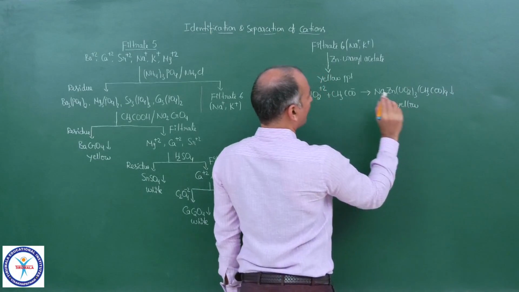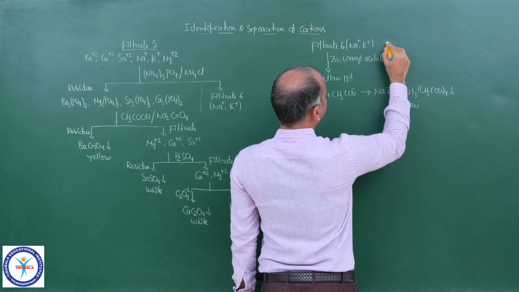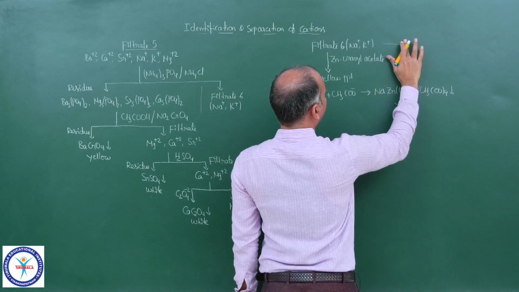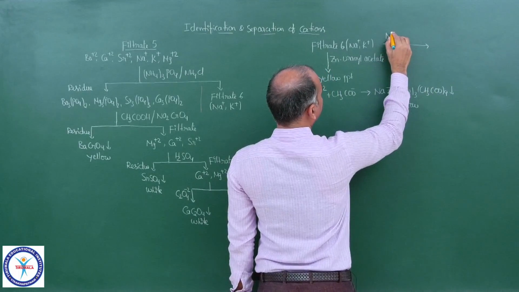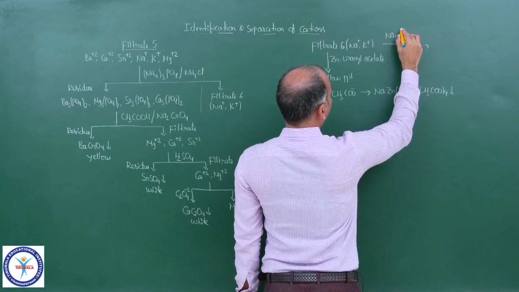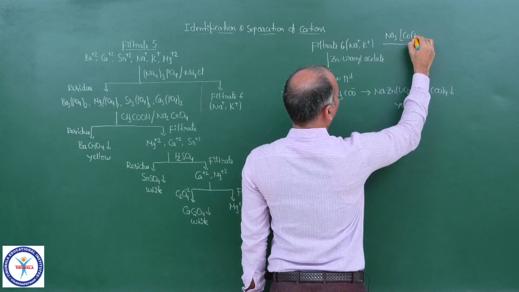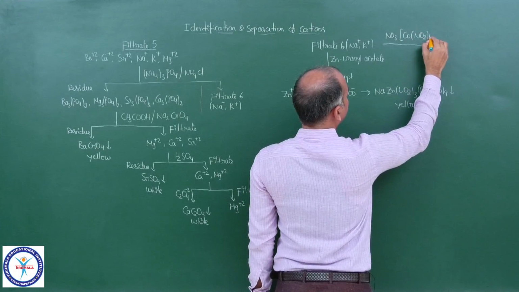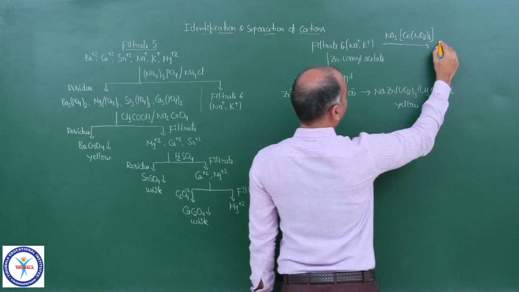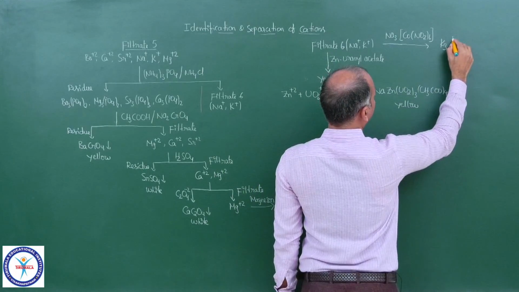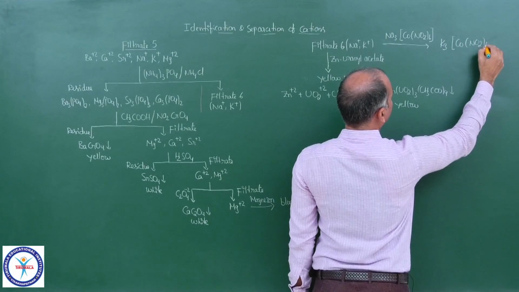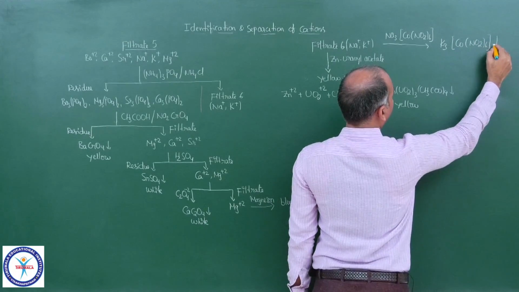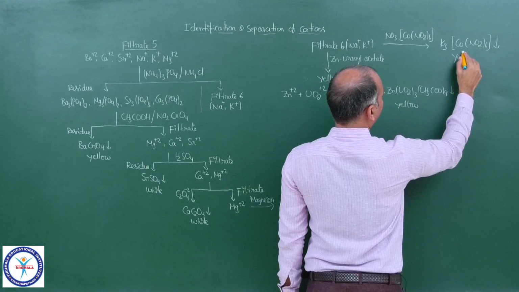So Na+ is confirmed. And to the same filtrate, if you add a complex, that is Na3Co(NO2)6, you will get a yellow colored precipitate,